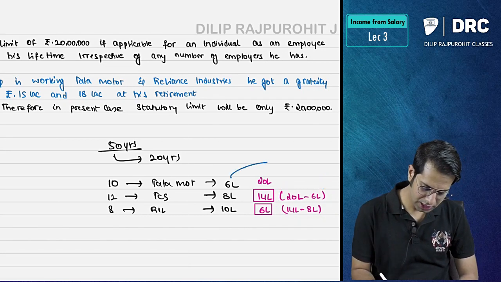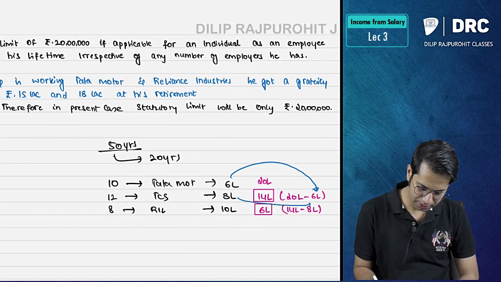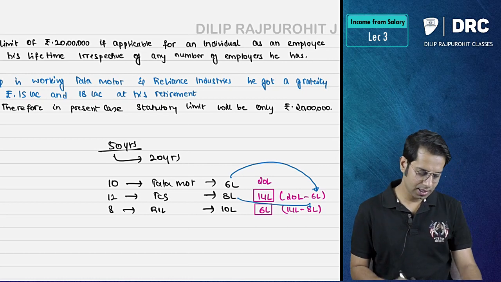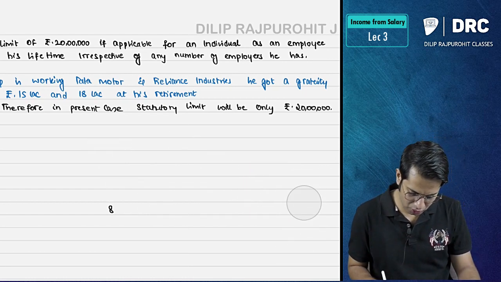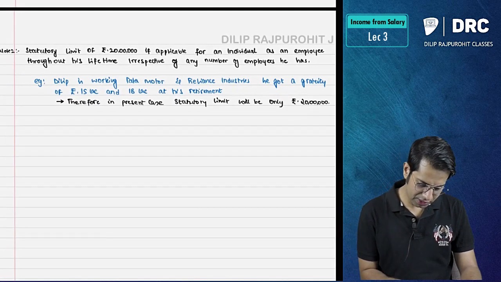Whatever you have received is subtracted. Okay, anyways, I hope this point is clear. Should I write a note about this? Okay, let us write one note better.